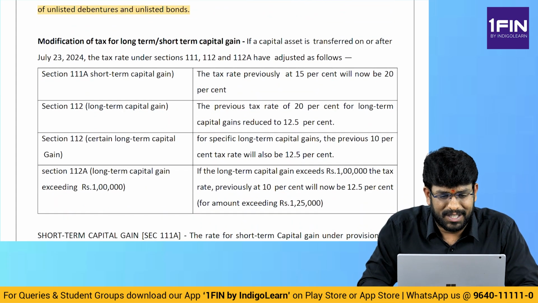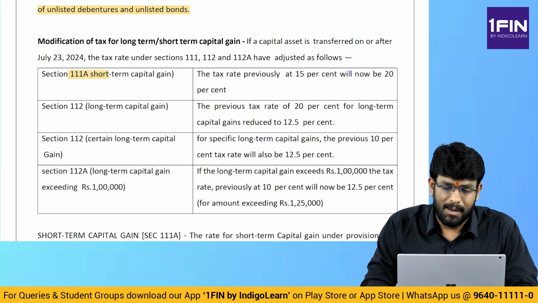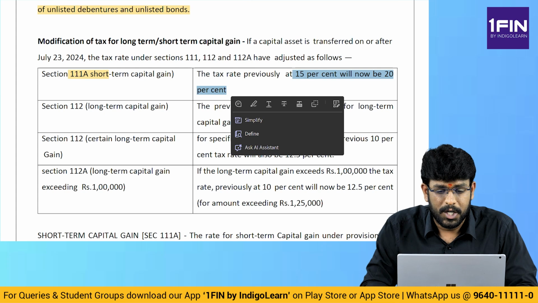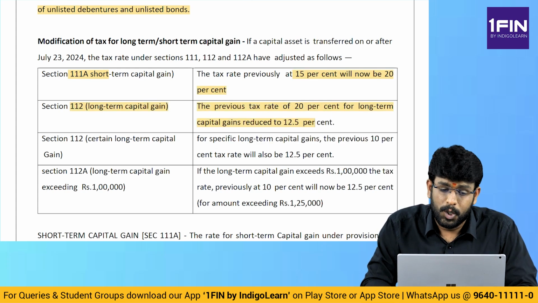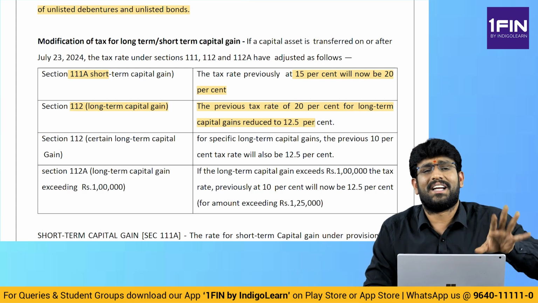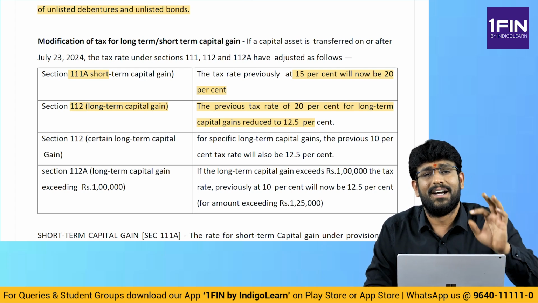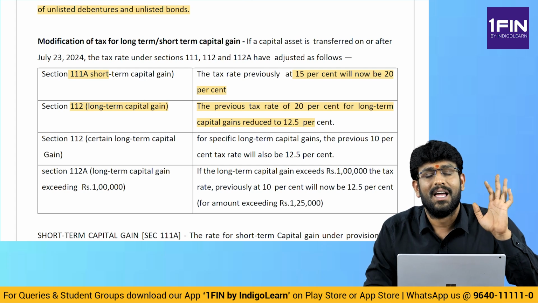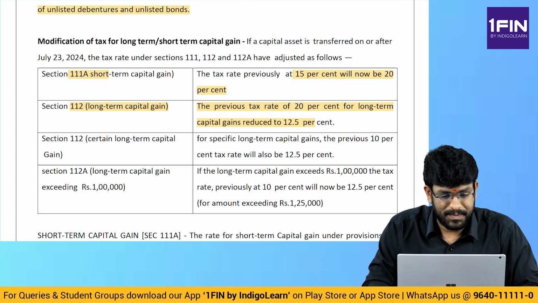Modification of rate of tax for long term and short term. Sir, 111A. 111A, earlier what was the rate? 15%. But now that 15% is changed to 20%. 112, 20% is changed to 12.5%. So now the straight answer is long term, there is no concept of 20%, 10%, all gone. It is straight away 12.5%. And 111A short term, it was 15%, it has now become 20%.